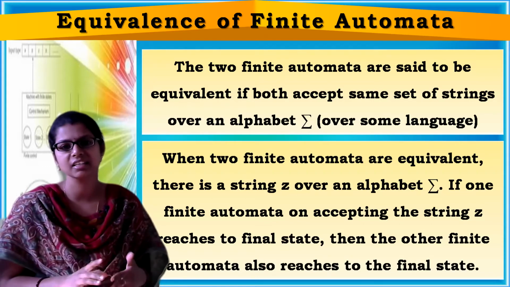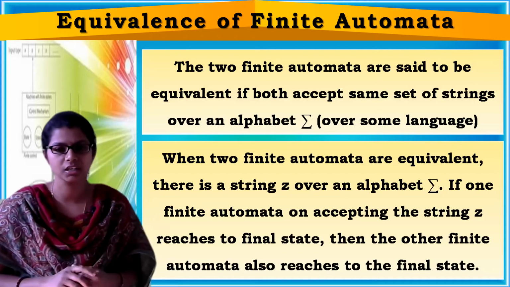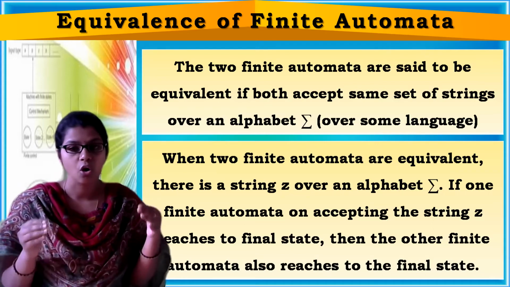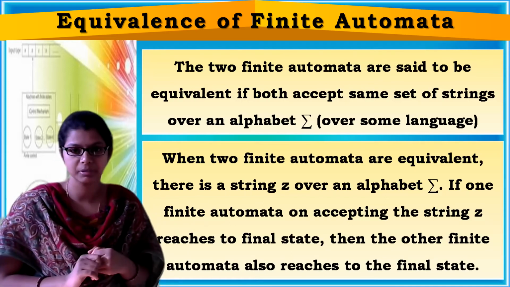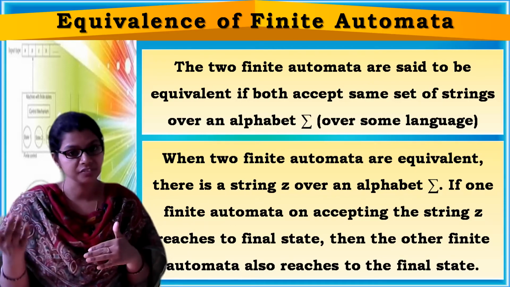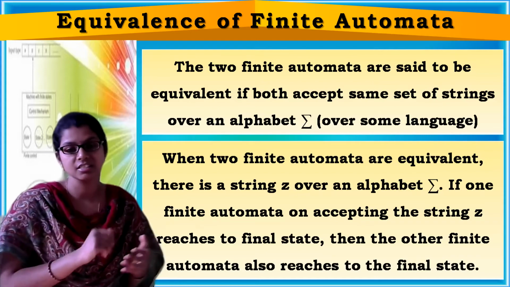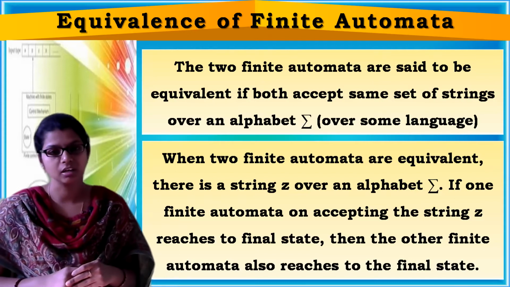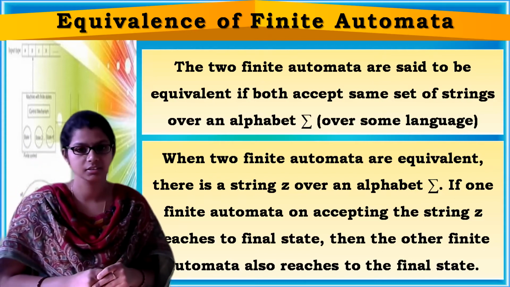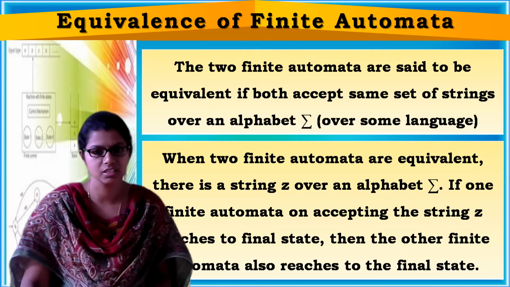Then only we can say that two finite automata are equivalent. If on accepting that string one automaton reaches the final state, and the other finite automaton also reaches the final state, then we can say that both finite automata are equivalent. So these are the two common ways.